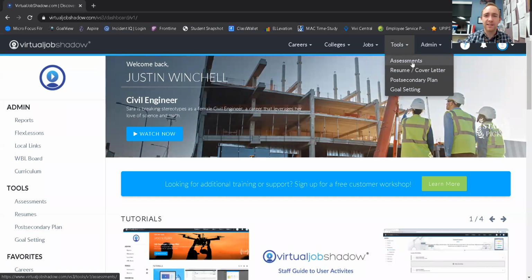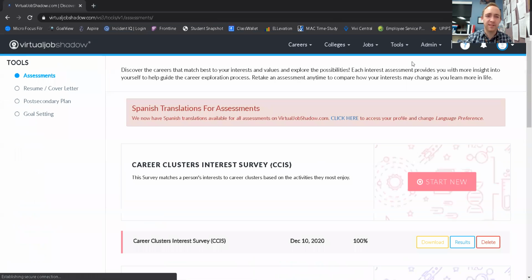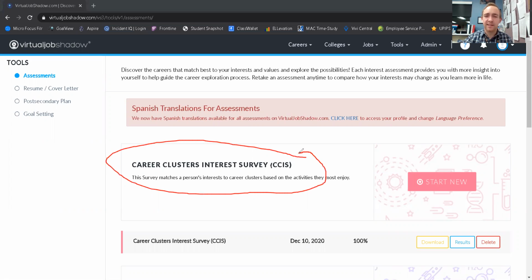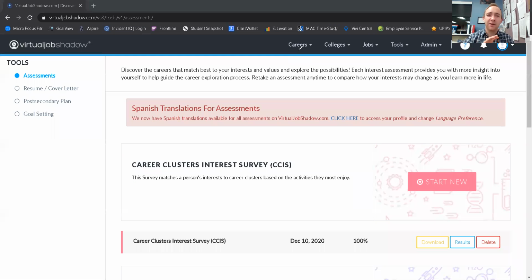And then I'm going to click on Assessments, and it's going to take me to an assessment page. You can see the very first option here at the very top is the Career Clusters Interest Survey. And like I said, that's a pretty common title, and it's an assessment that you'll find across a variety of platforms and programs that basically matches you with different categories of careers.